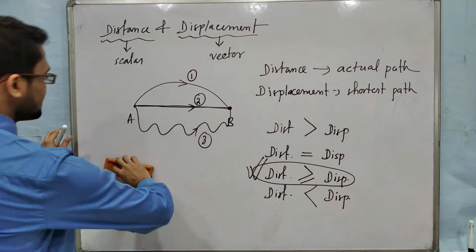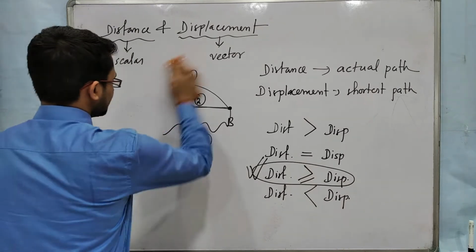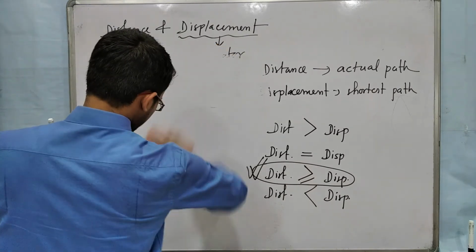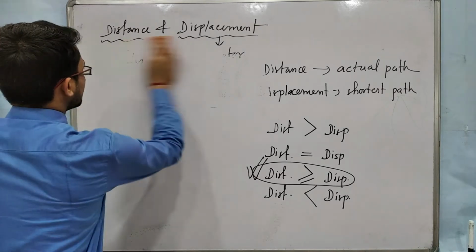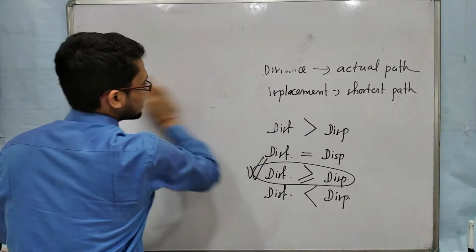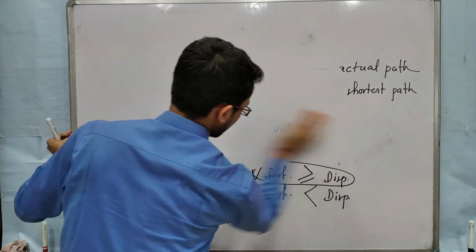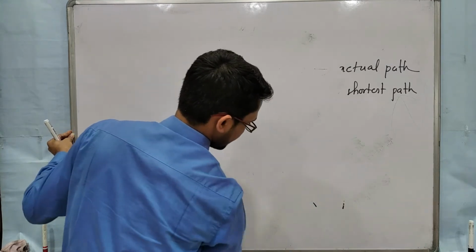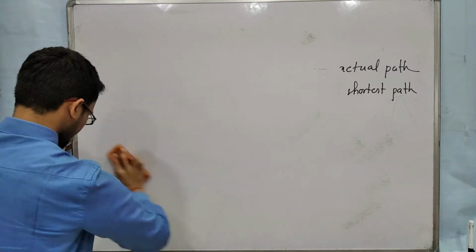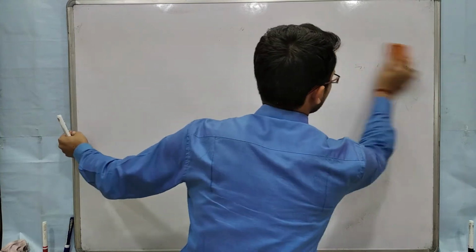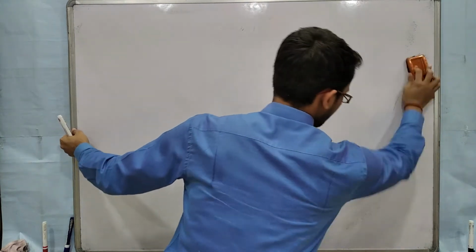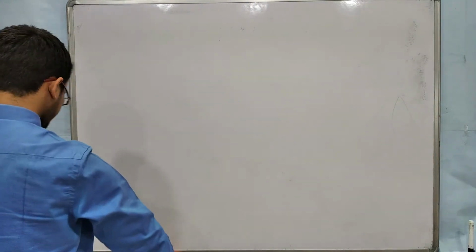A few numericals related to distance and displacement. Also, we will see the graphs of distance and time, velocity and time. Different graphs we will also see. You have read this in class 9, and we will also see it here, but not today. Today, those are the two topics only.